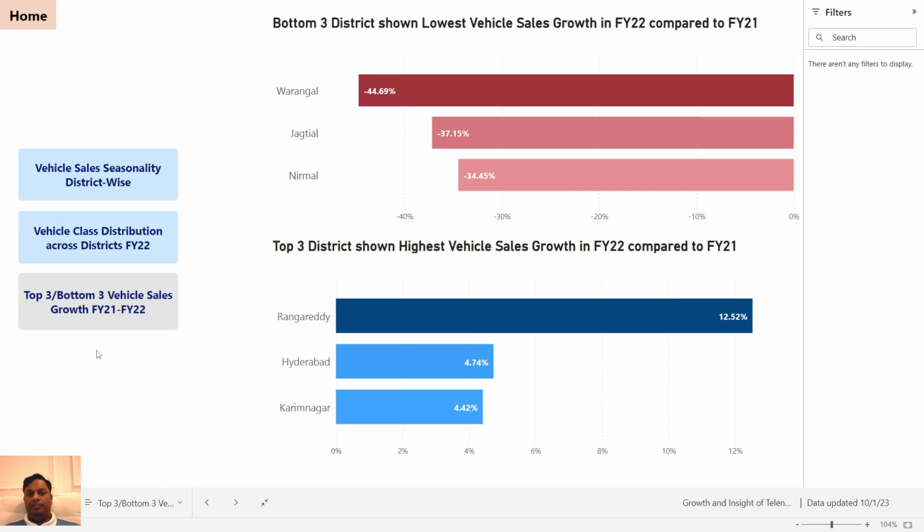Whereas Warangal, Jagtial, Nirmal have shown a major decline from FY21 to FY22. This could be due to economic factors, government policies, it could be anything, right? So these three were the questions on the vehicle or transport department.